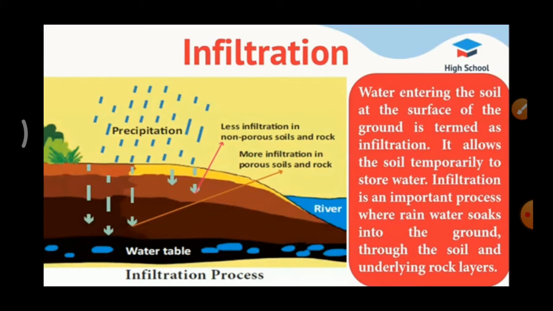Some of this water ultimately returns to the surface through springs or low spots down hills. Some of the water remains underground and is called groundwater. Some water entering the earth's surface through infiltration returns to the surface, and some remains underground.